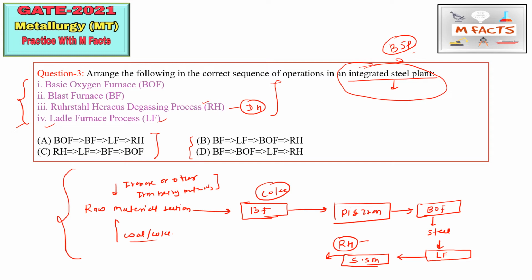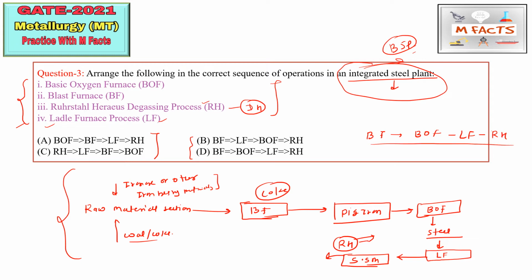Okay, so after that we get the product, or we send this steel for special purposes, because this RH degassing is basically used for degassing of hydrogen and other trapped gases also. Okay, so this is the whole sequence of these processes. So we can write it like that: BF, BOF, LF, and RH. Okay, so this is our correct sequence.